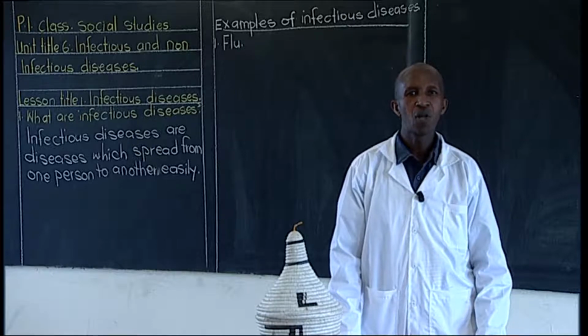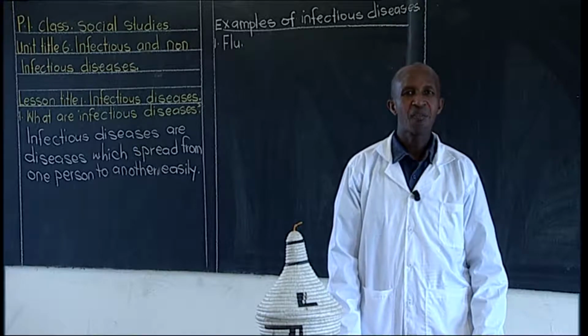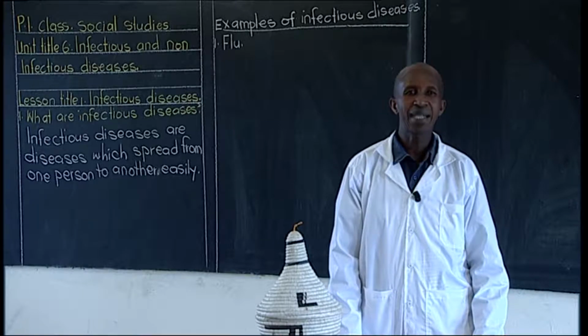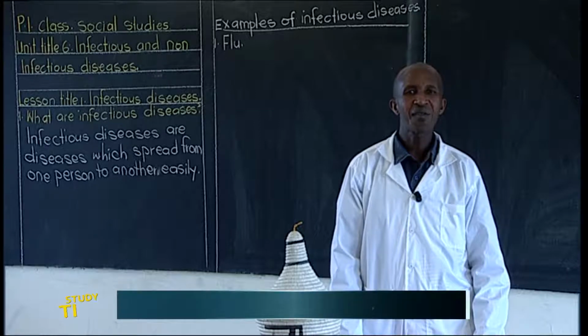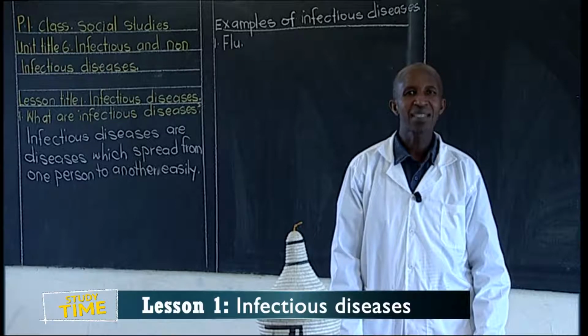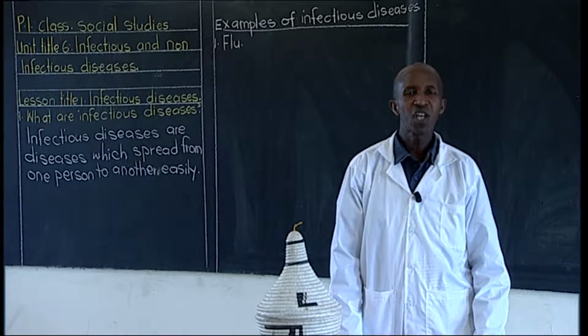F-L-U, flu. Flu, good children, spreads very easily. If one came to school with it, or if someone met you on the way and has that disease, it's not very easy for you to escape. You have to catch that disease. That's why we call it infectious or contagious, because one can get it easily.